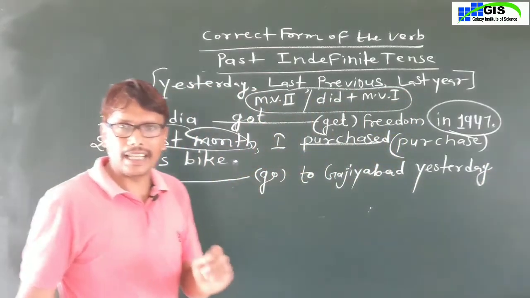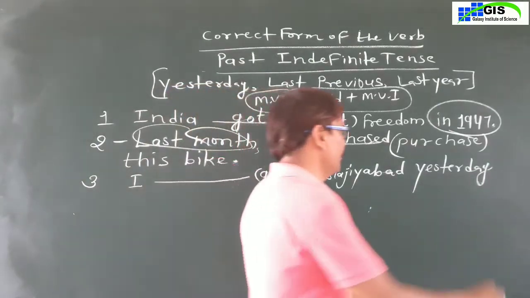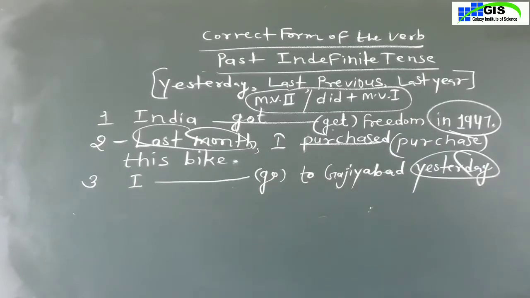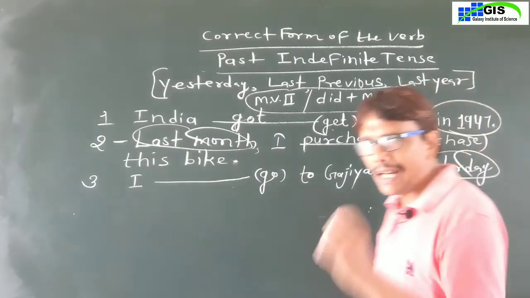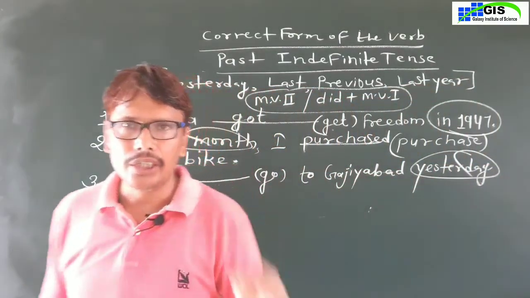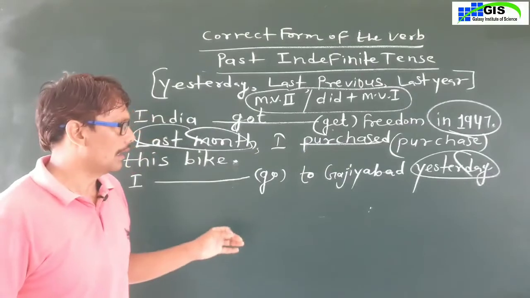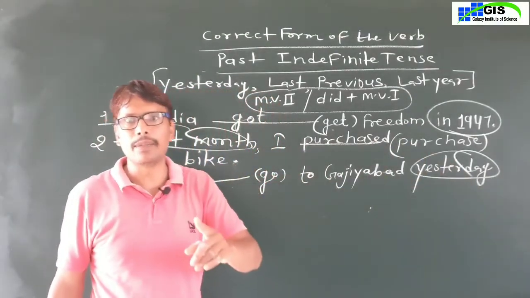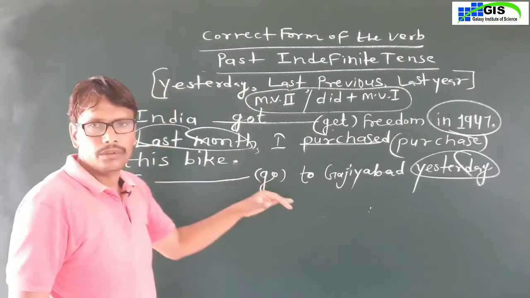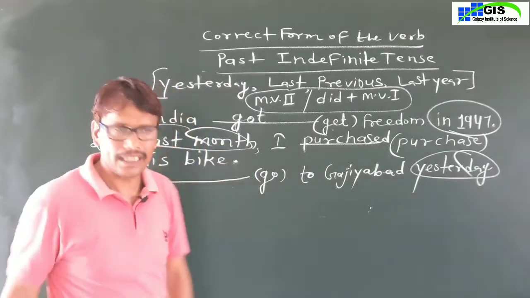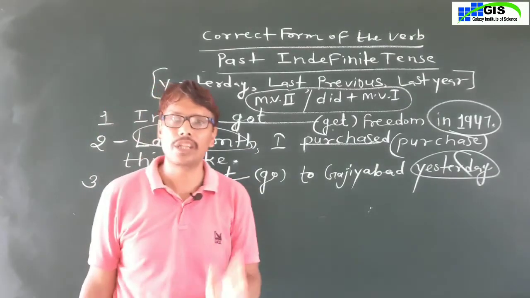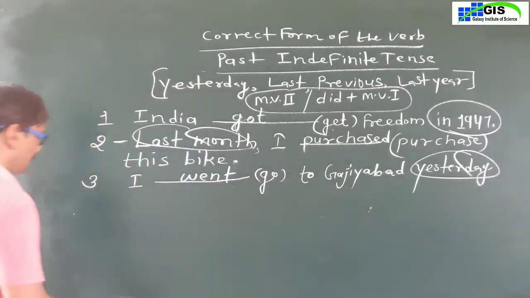The sentence has an adverb of time, that is yesterday, which always indicates past tense, that means past indefinite tense. And in past indefinite tense, we use the second form of the main verb. Yesterday is given here, so you will fill in the blank the second form of the main verb. And what is the second form of go? The second form of go is went. So you will write here went, W-E-N-T.